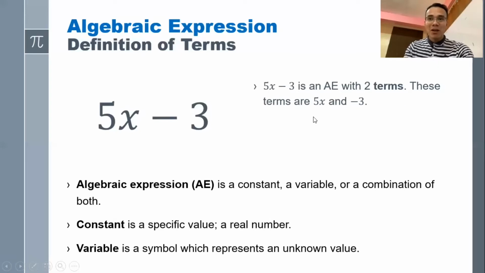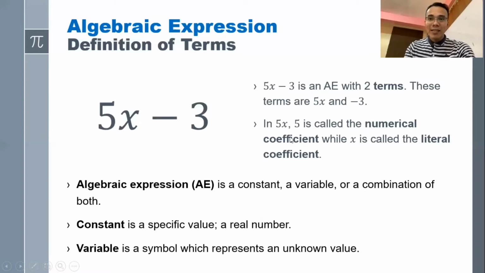These terms are 5x and negative 3. When we say term, it is an indicated product. The operation used is always multiplication. 5 times x, this is a product, so this is considered as one term. And negative 3 is another term.